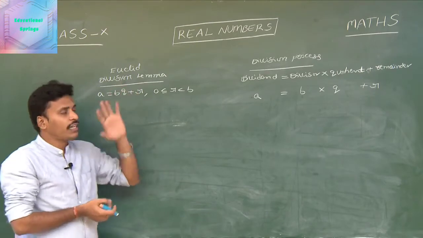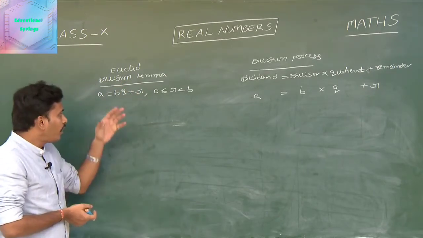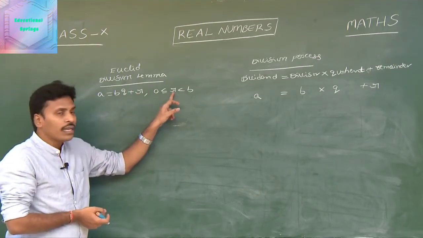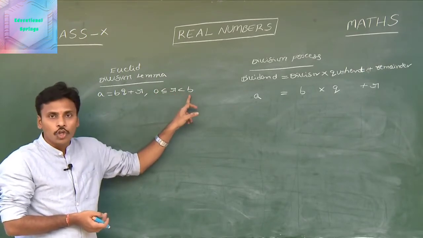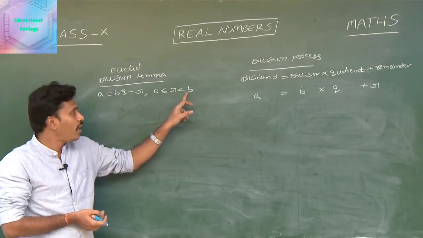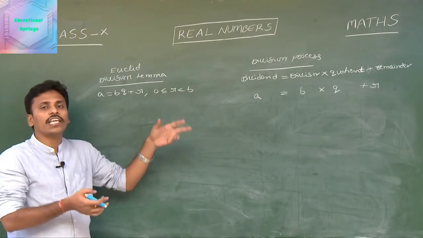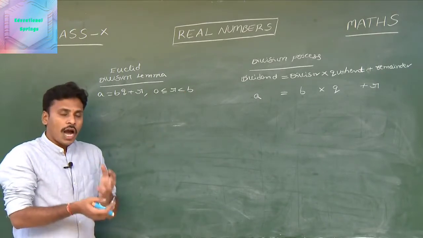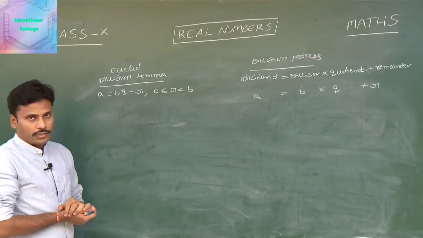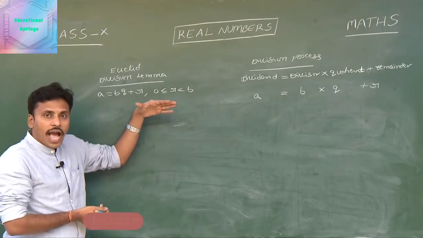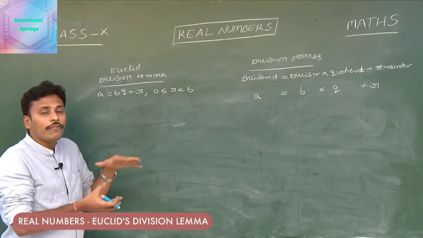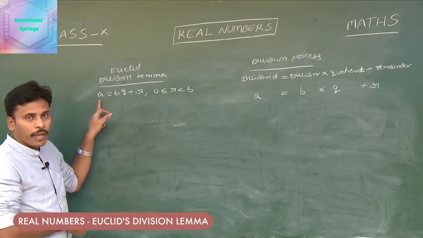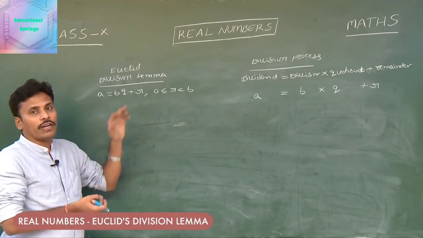After that, you need to pay your attention to this r value. r is basically the remainder, right? And then look at this r. This r is always in between 0 and b. And what do you say about this b? That b is the given positive integer, and a is also the given positive integer. And now I am going to give you different forms for this a by taking different values for this b.